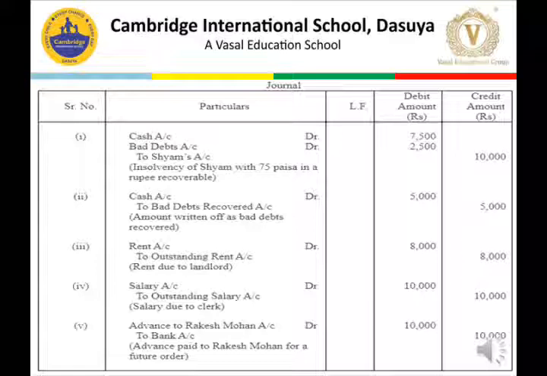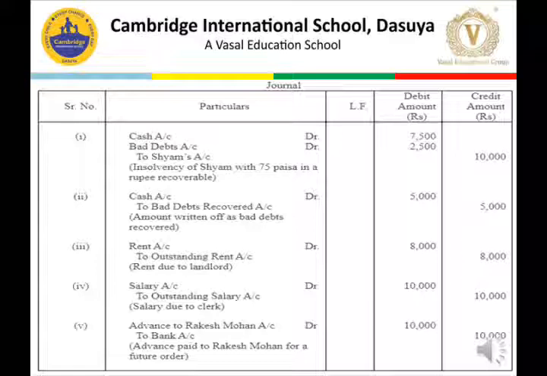Next is rent account debit to rent outstanding. So rent is an expense and expenses when due but not paid become our liabilities. So rent account debit rupees 8,000 to rent outstanding as a representative personal account. It must be credited, or you can apply here modern rule also, because increase in liabilities must be credited. And same as the third entry, we have recorded entry number 4, salaries due.